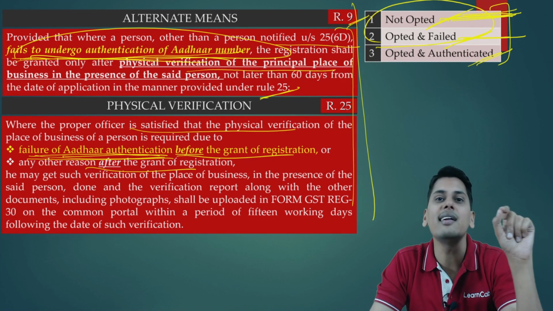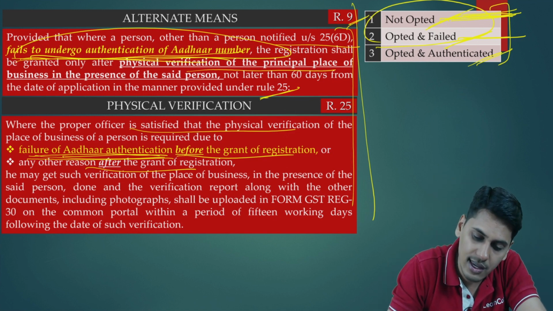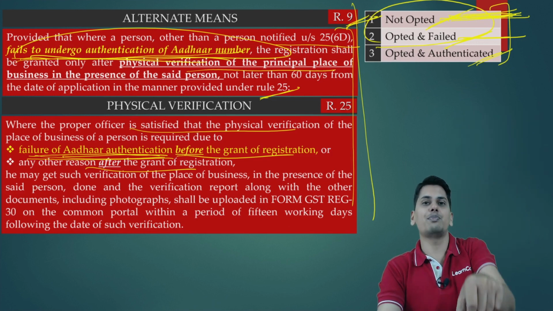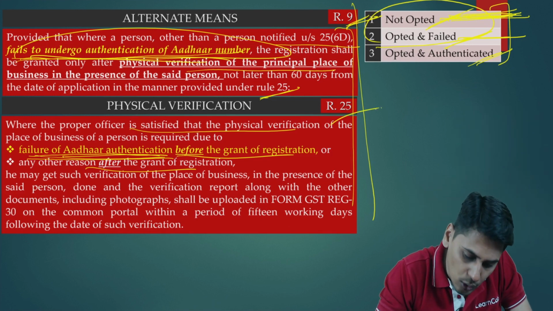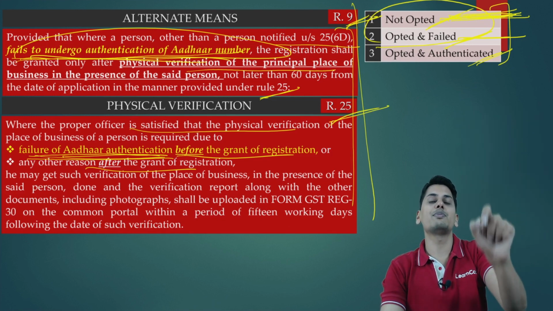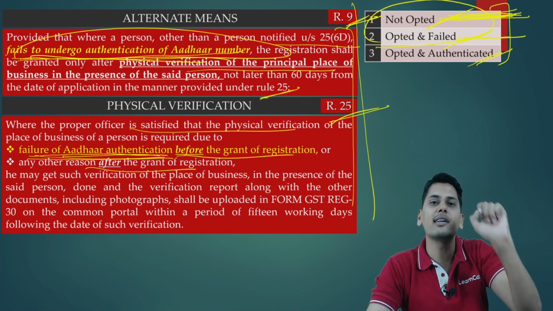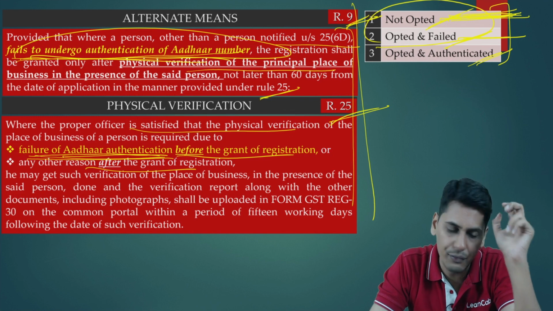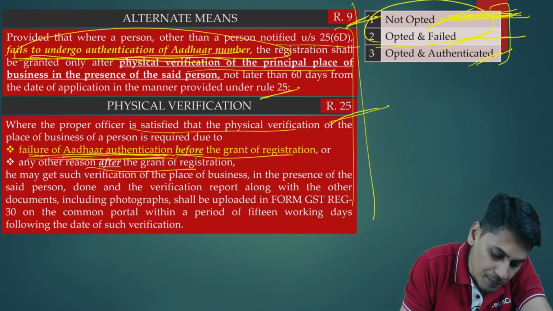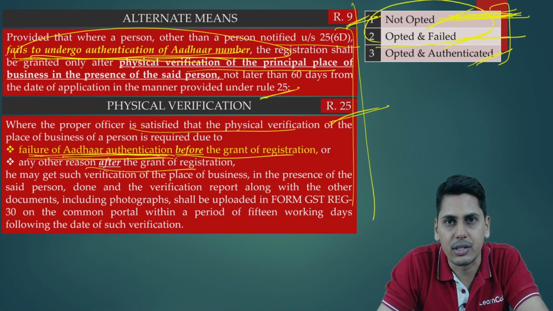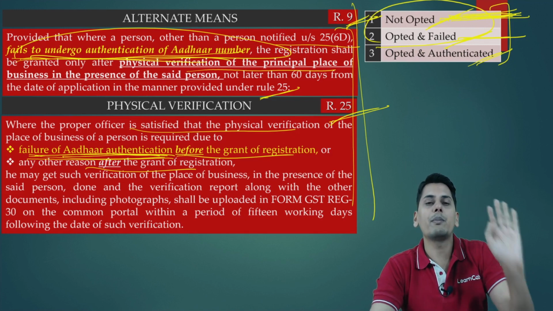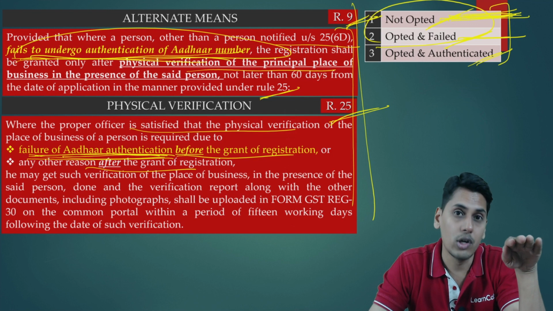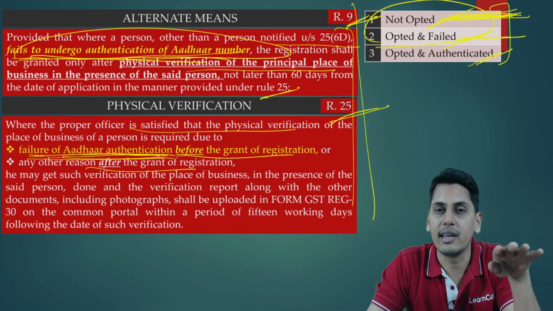Now friends, technically speaking, when I say it is not opted at all, according to rule 9, can physical inspection of my premises happen? According to rule number 25, can physical inspection of my premises happen before granting the registration? There was a slight confusion in this area. The confusion was the wordings were only failure of Aadhaar authentication. It did not cover not opted for Aadhaar authentication at all.